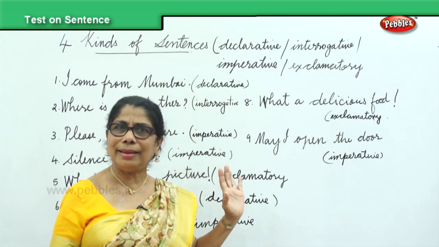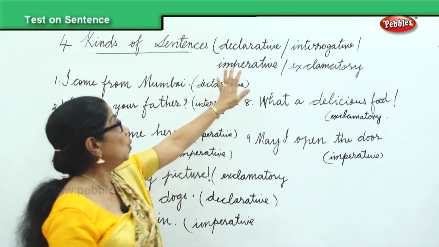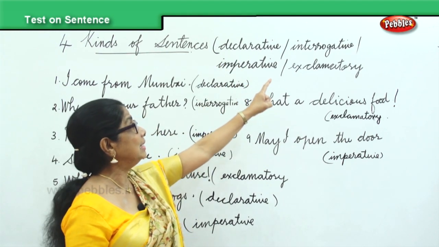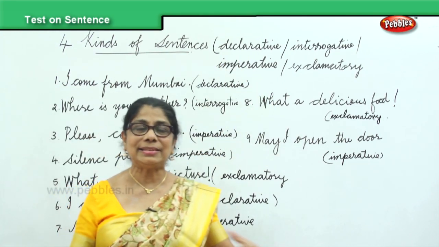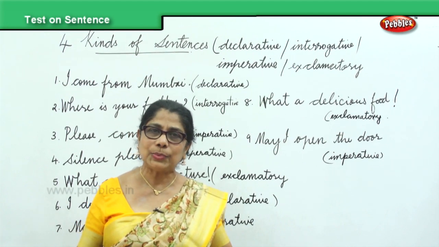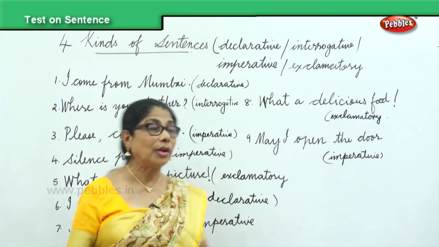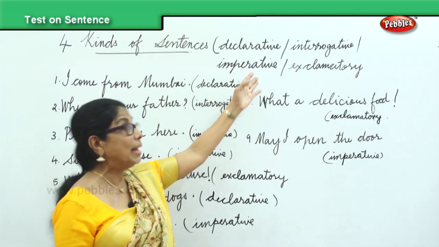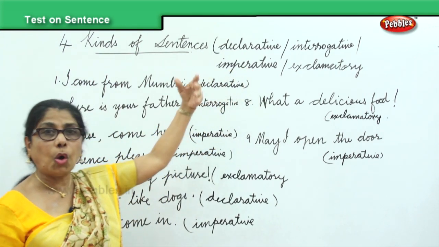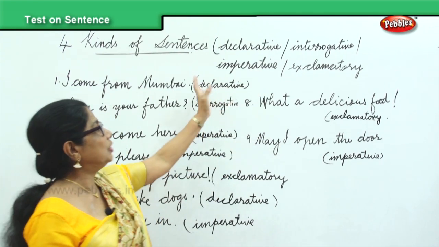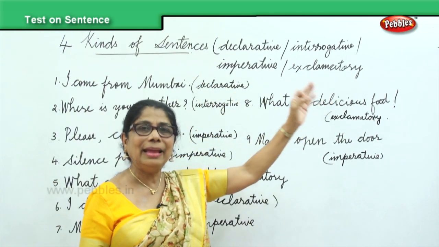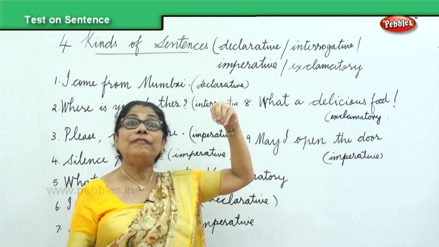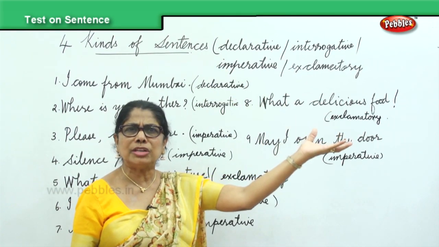So, we have a declarative sentence, interrogative, a sentence with a question. We call that an interrogative sentence. Imperative. When it is an imperative, it is always order, command, request, wish. Exclamatory. Then it is a feeling, sudden feeling of emotion, surprise.